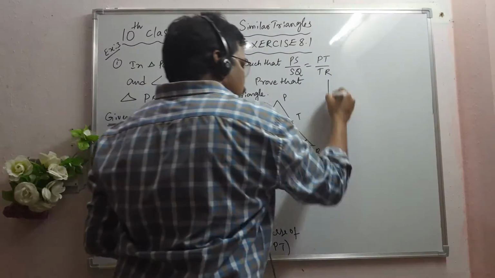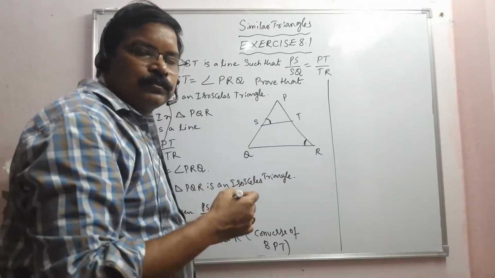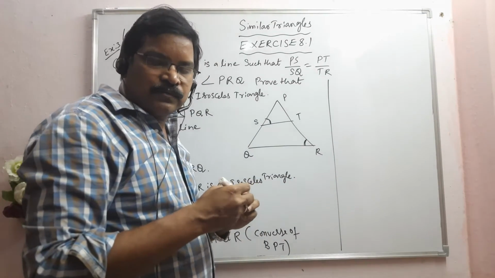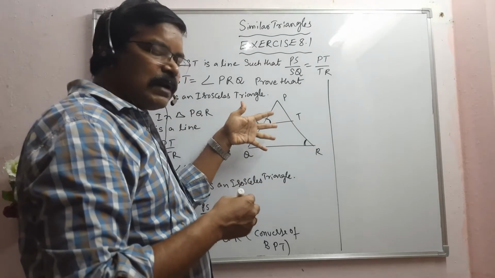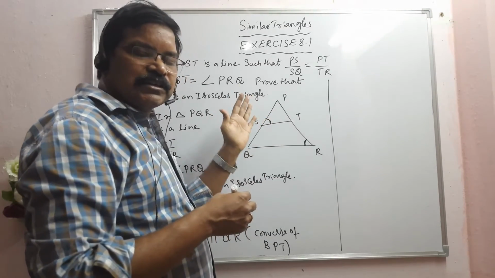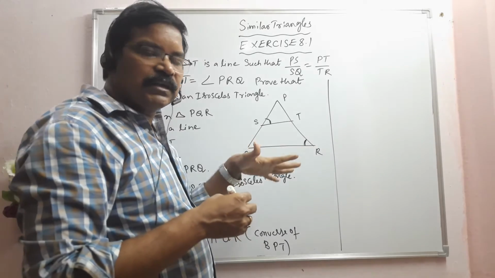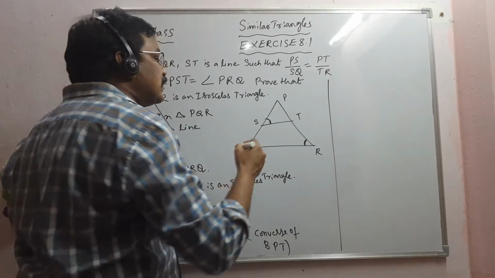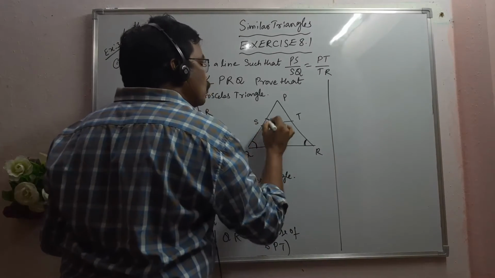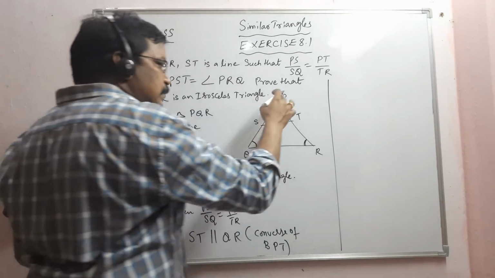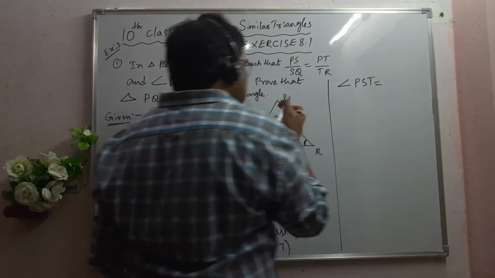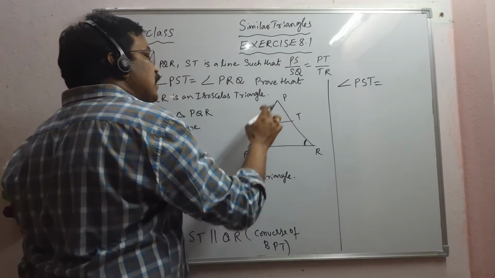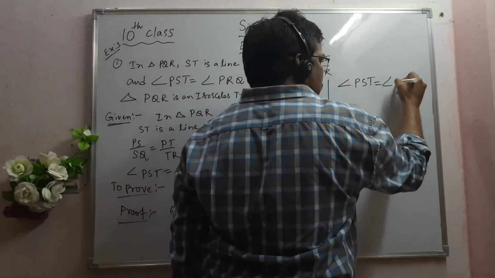See, you know the properties when two lines are parallel and intersected by a transversal. Corresponding angles are equal. That means angle PST is equal to angle PQR.